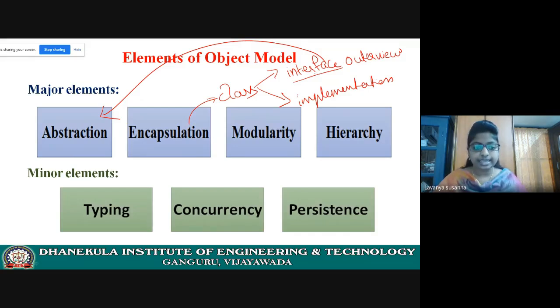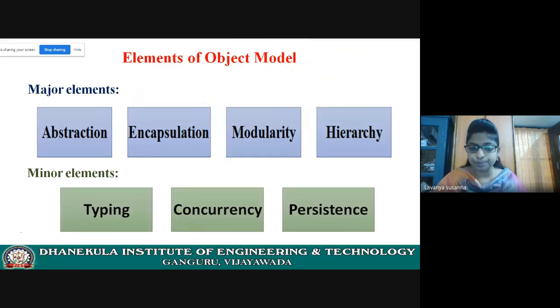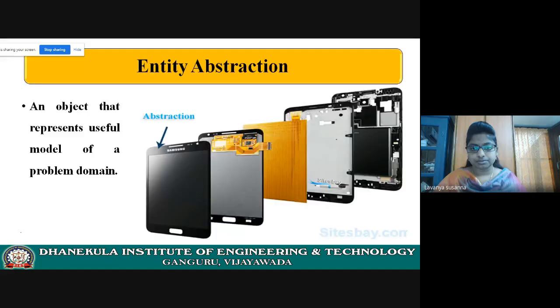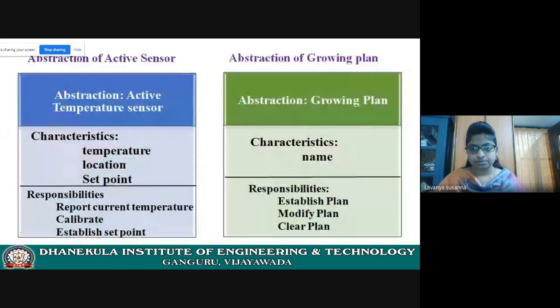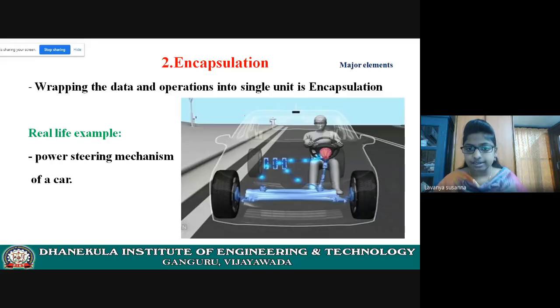Now let us see an example of encapsulation, a real world example, just a simple example. See here, take a car. This is a car, right? Now see here, this is a steering unit.